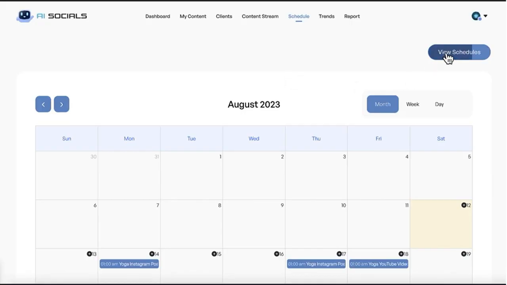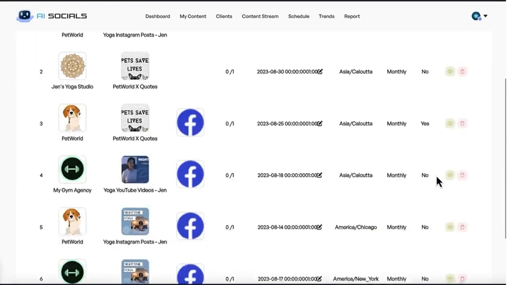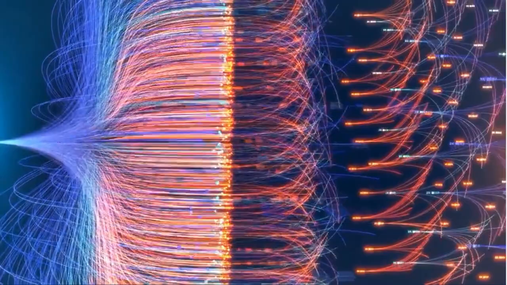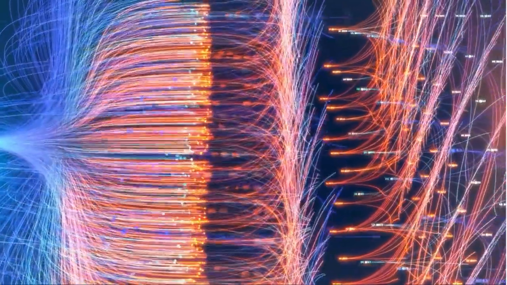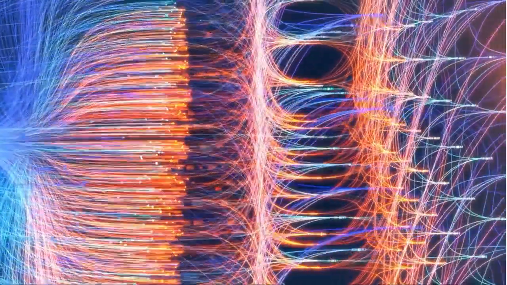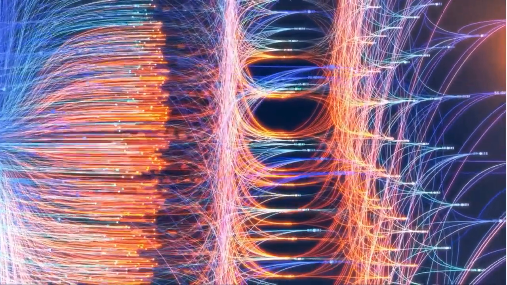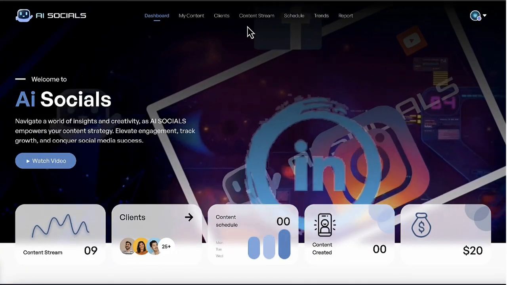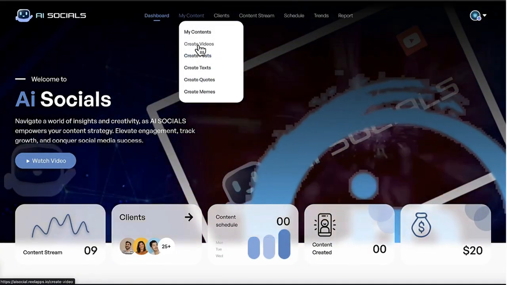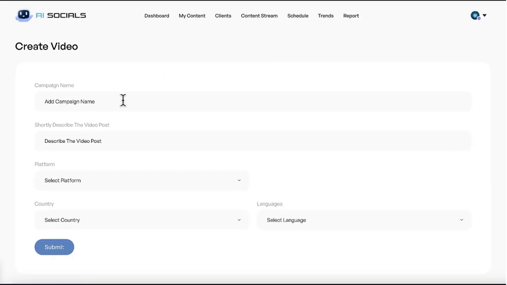Plus, you can post by client and leverage built-in machine learning to learn what times posts are performing best for each client so that the AI knows when to schedule the post at maximum impact for you. How powerful is that? Now, on top of viral posts, AI Socials makes viral videos in any dimension for any platform from just a keyword as well.